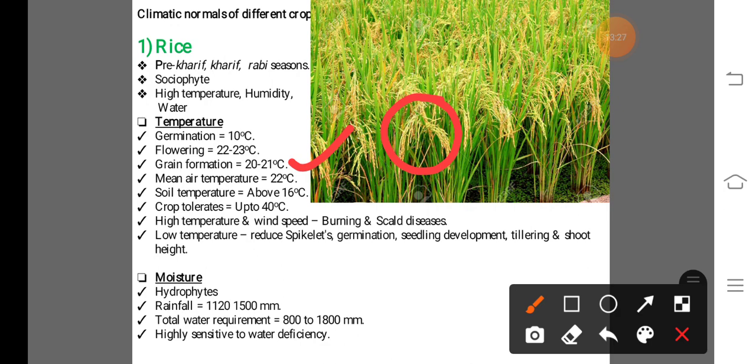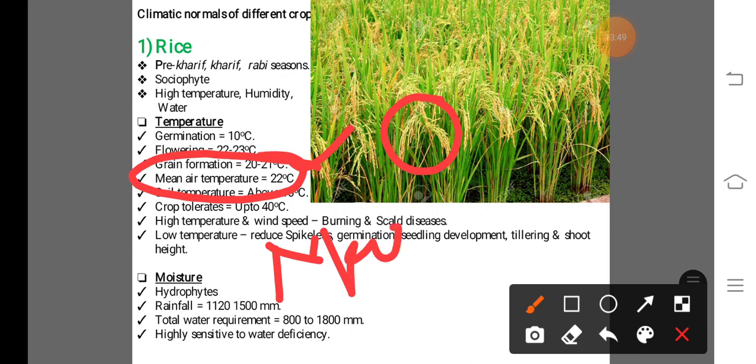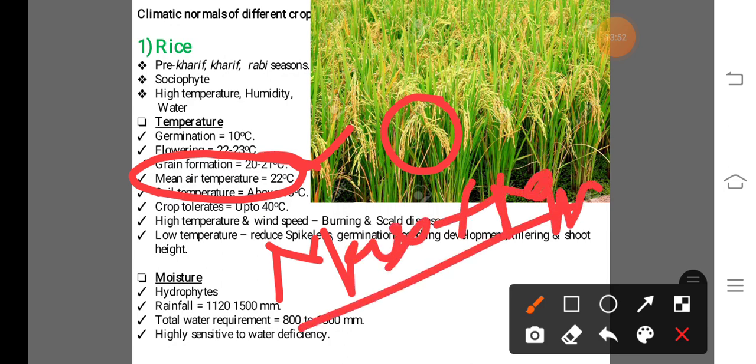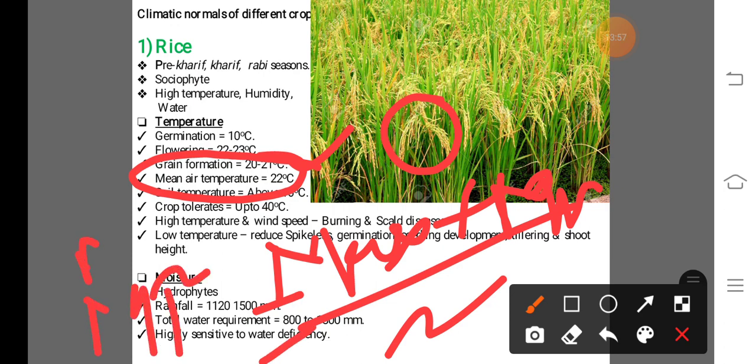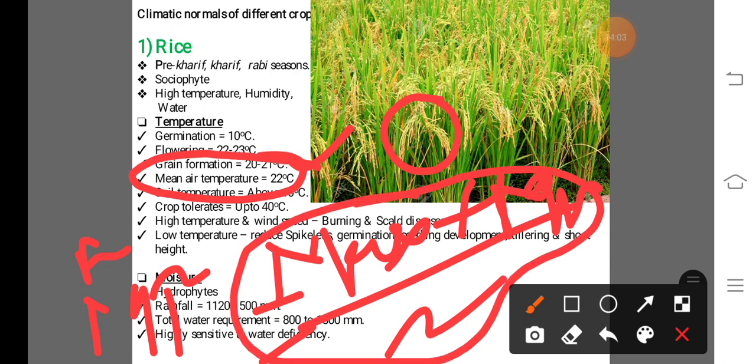Also in case of rice crop, for the entire growth, that means for the total growth period, the daily mean temperature or daily average temperature required for the rice crop is about 22 degrees Celsius. Here mean temperature or average temperature means the maximum temperature plus minimum temperature divided by 2. This is known as the mean temperature or daily average temperature.